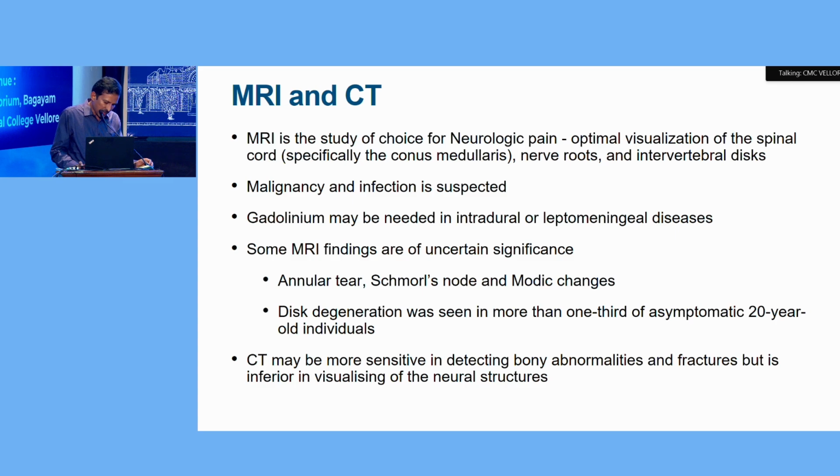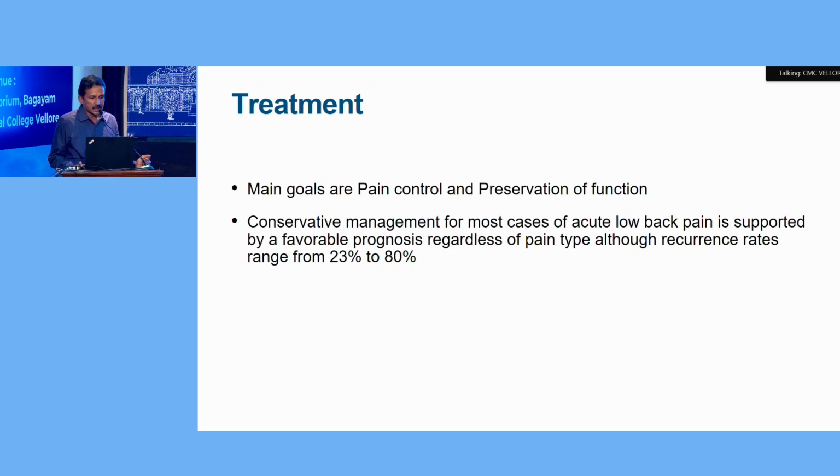But certain MRI findings have uncertain significance, like annular tear, small modic changes, and disc degeneration, which is more commonly seen in younger people, especially asymptomatic younger individuals. So MRI can be misleading, and early MRI may lead to increased cost as well as surgeries. CT may be more sensitive to detect bony abnormalities.